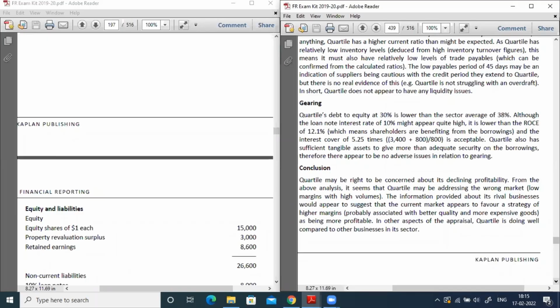So how can a higher margin be achieved? By providing better quality, or because the company is in the jewelry sector, they might design certain expensive goods, so that they can get higher profit. So this is the analysis of profitability, liquidity, gearing and the conclusion.